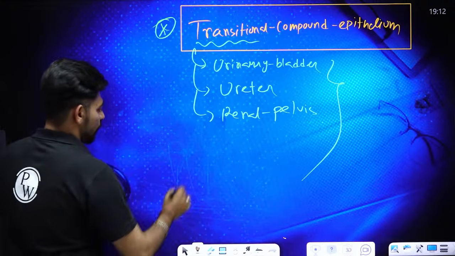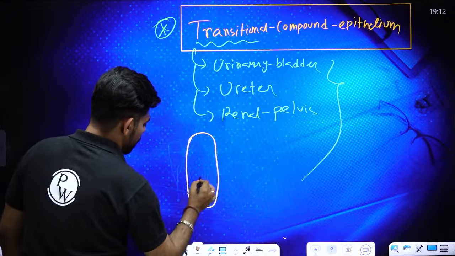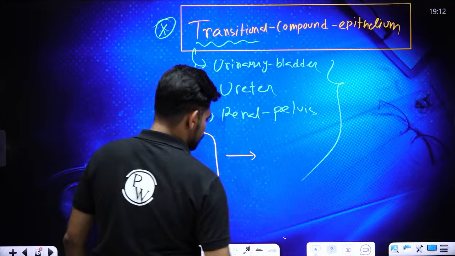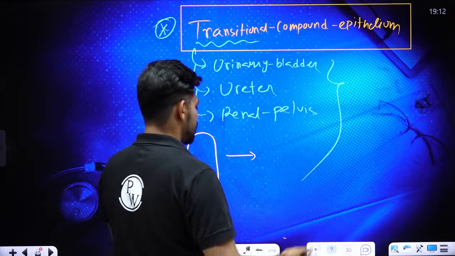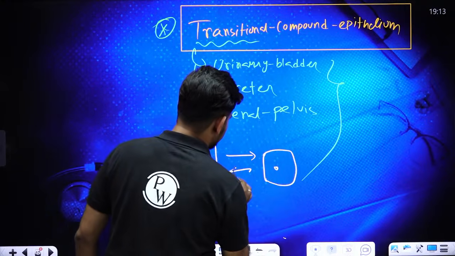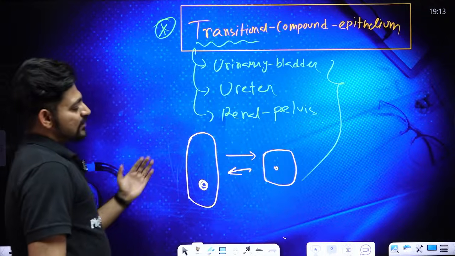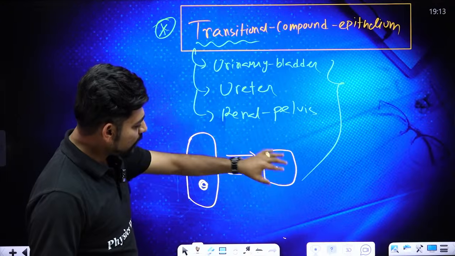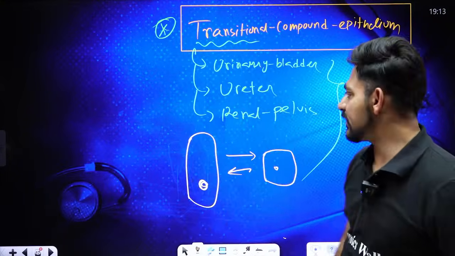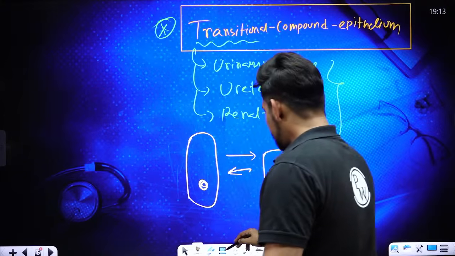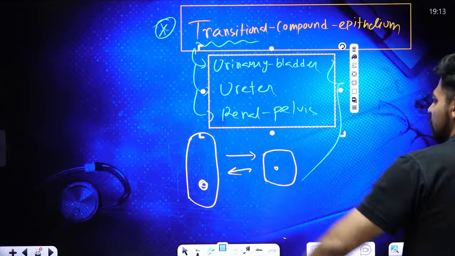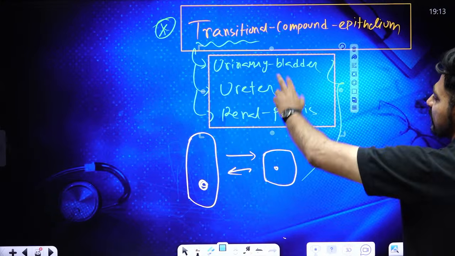Once they will appear columnar in nature, and in the next moment when there is more stretch or less stretch, they will appear cuboidal in nature. So they can change their shape from columnar to cuboidal or cuboidal to columnar based upon the force you are applying on them. So that's why the urinary bladder, ureter and the tissue found in the renal pelvis are called transitional compound epithelium.